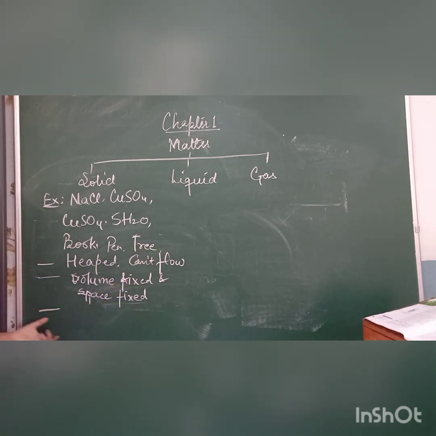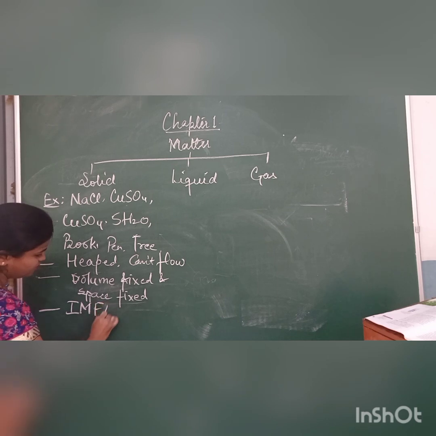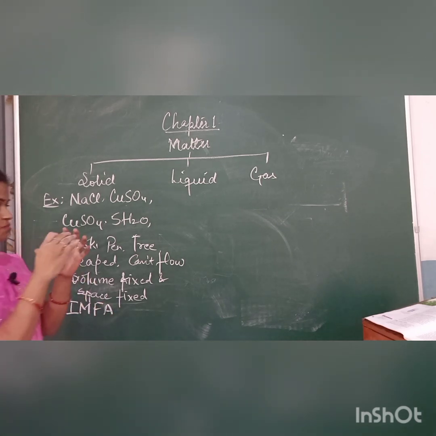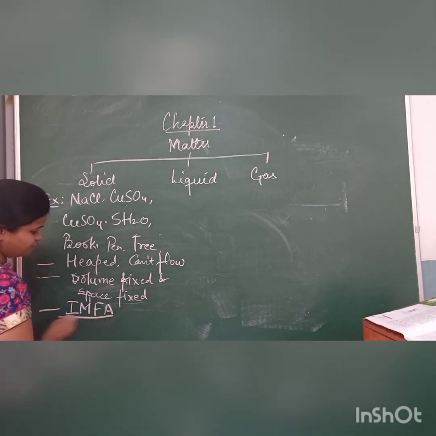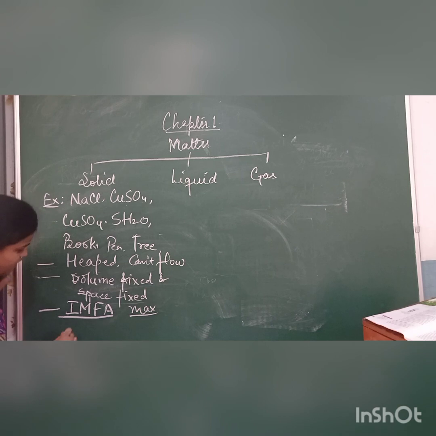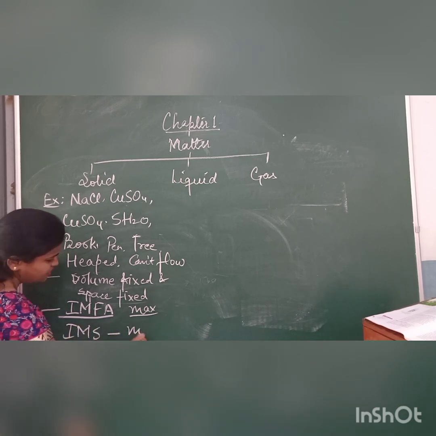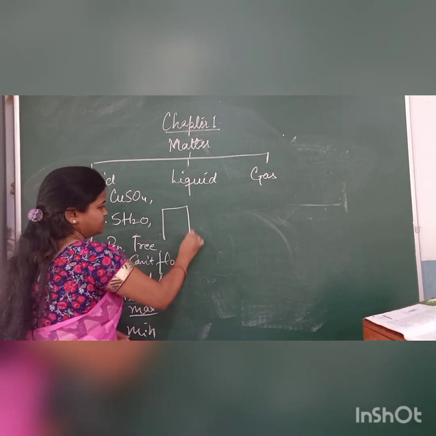Next, if we talk about the intermolecular force of attraction, when the molecules are compactly arranged, the force of attraction will be maximum, and the intermolecular space will be minimum, because they are compactly arranged like this. A simple example.